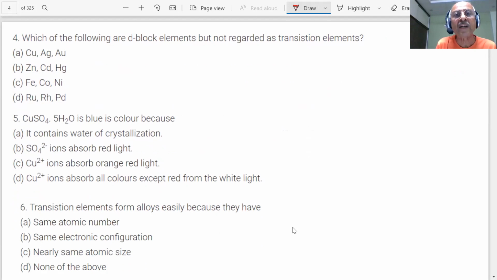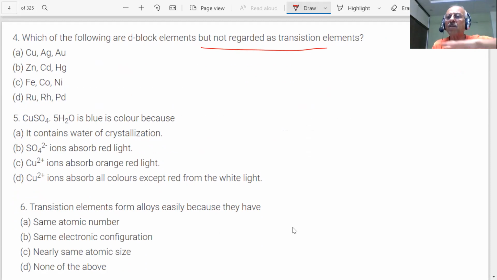Which of the following are d block elements but not regarded as transition elements, students? Again, an important question. I am getting all previous year papers and MCQ important questions for you, feeding you, so that in your mind, students, you know what you are doing. All important questions we are solving, students.